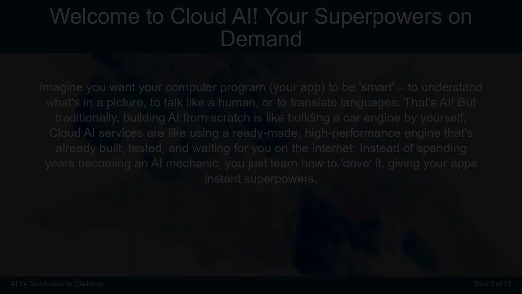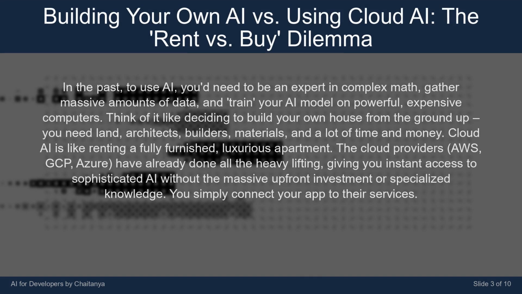In the past, to use AI, you'd need to be an expert in complex math, gather massive amounts of data, and train your AI model on powerful, expensive computers. Think of it like deciding to build your own house from the ground up. You need land, architects, builders, materials, and a lot of time and money.